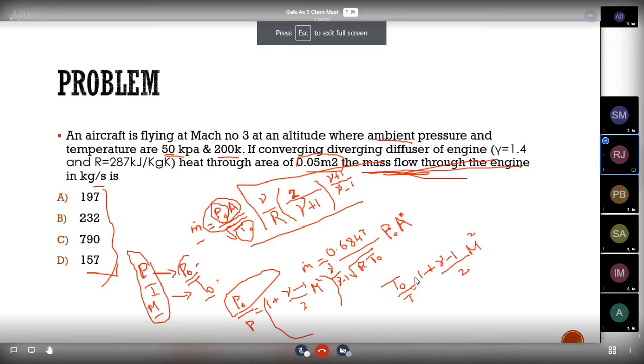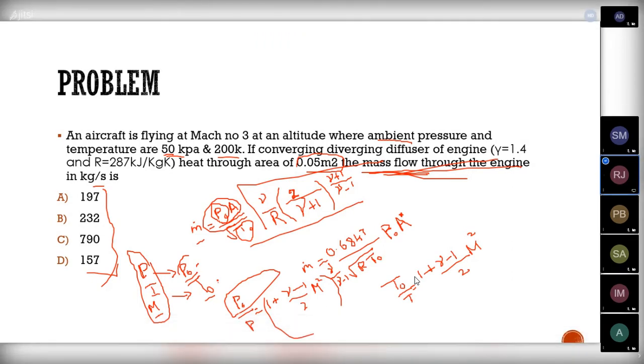We have come across these formulas before. So just remember this formula. They will ask questions like this only. This is a GATE question only. So please find the answer for P naught and T naught from this equation. Substitute the values of static pressure, static temperature, and Mach number in these two formulas, and find the value for P naught and T naught.